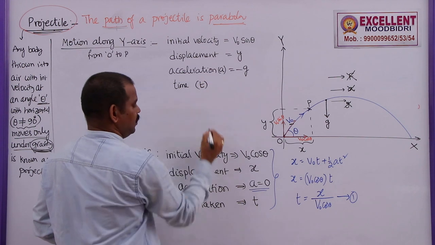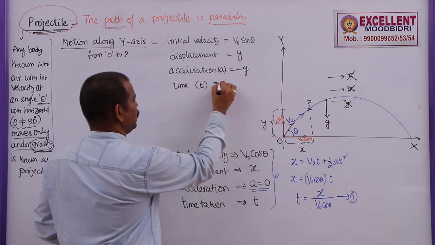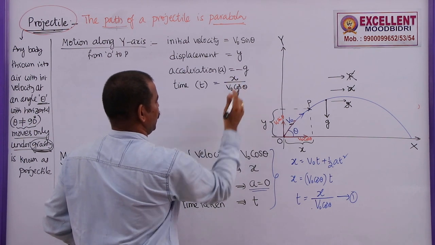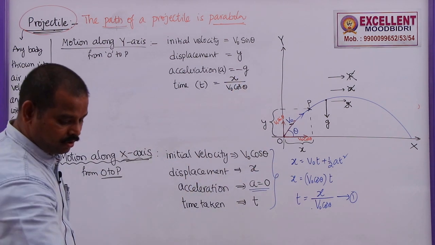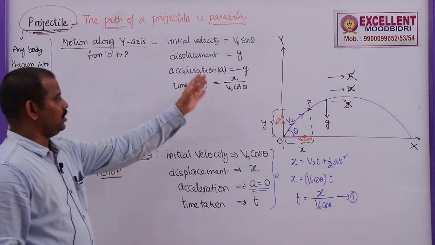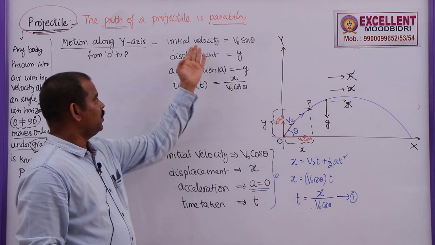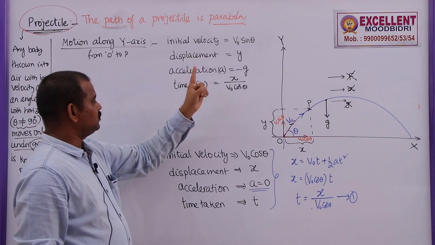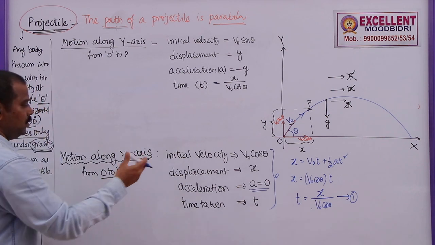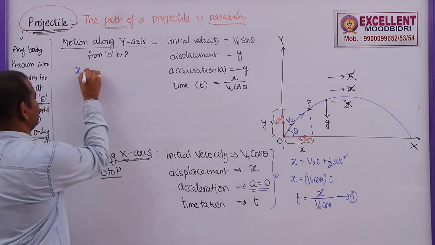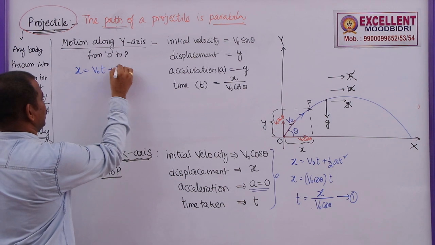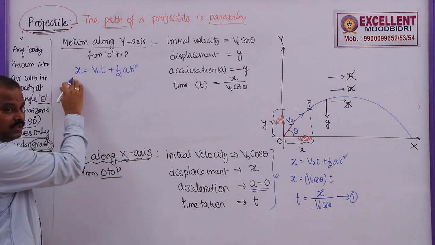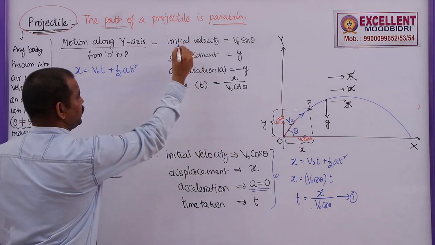So, time taken, we know the x, which is given by x by v naught cos theta, because same time. Now, you can see I am going to use the same expression here also along y axis, because I know the initial velocity, the displacement, the acceleration and the time. So, now let me use the same expression here, x is equal to v naught t plus half a t square. But here displacement in general is denoted with x in the expression, but here the displacement is y.